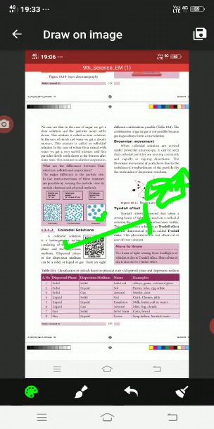The next one is the Tyndall effect. This is the next property of a colloidal solution. The Tyndall effect was explained by John Tyndall in the year 1869. He observed that when a strong beam of light is focused on a colloidal solution, the path of the beam becomes visible.